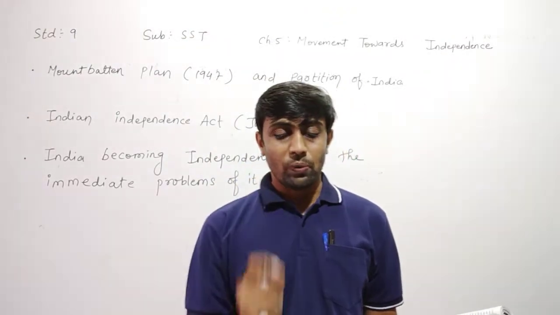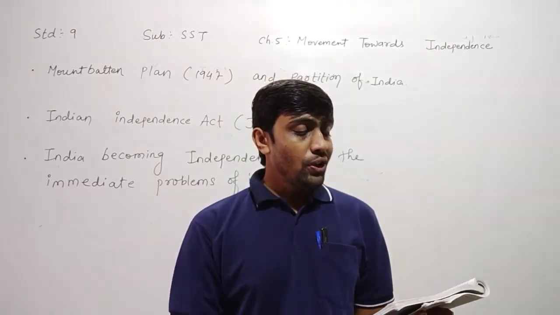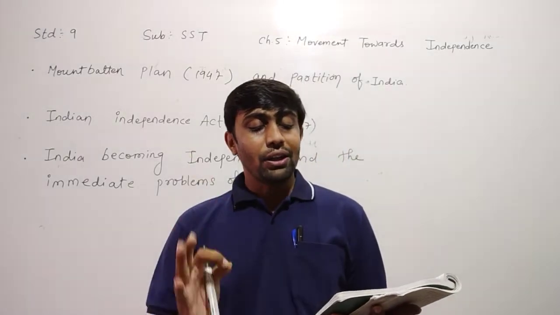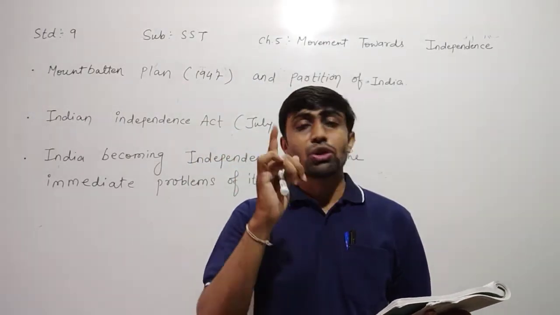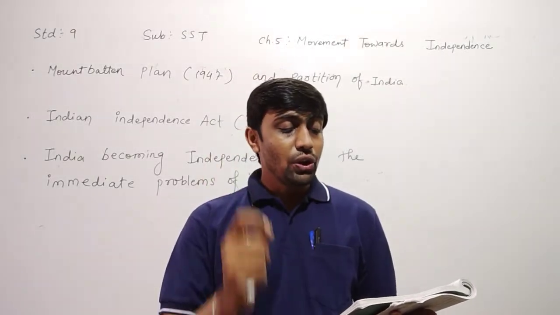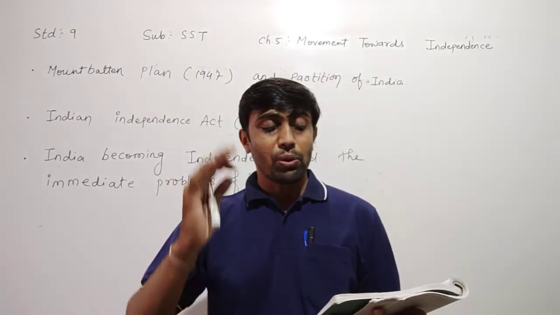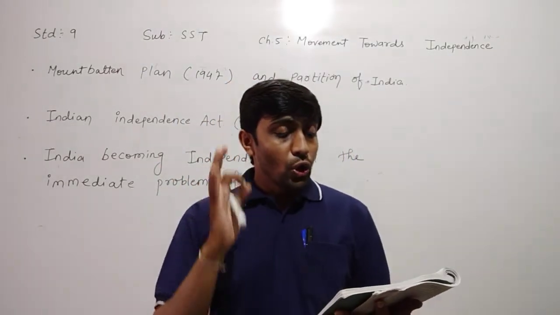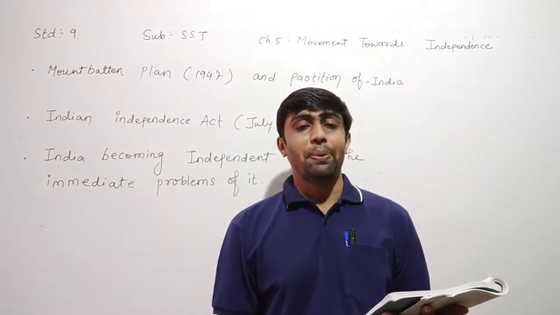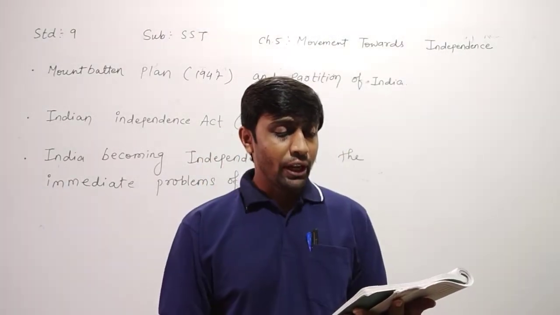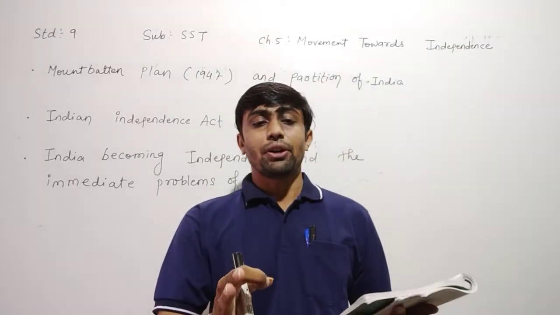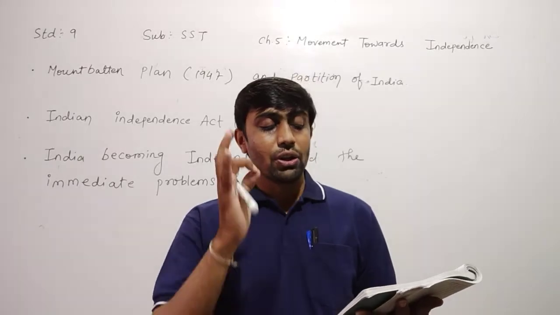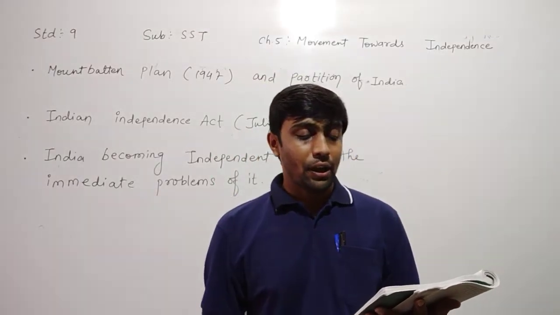At midnight of August 14th, the Union Jack of England was brought down from the pole and the Indian national flag tricolor was hoisted. The documents attributing independence to India were handed over by Mountbatten to C. Rajagopalachari, the first Governor General of independent India.